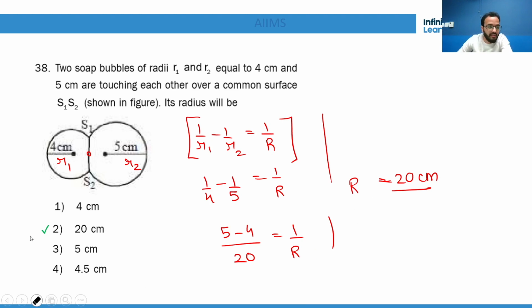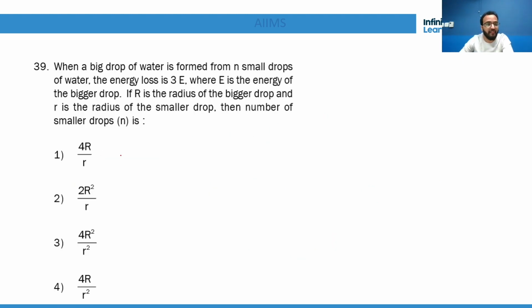Okay, so let's say it is capital R for this. Got it? Now, when a big drop of water is formed from n small drops, the energy loss is 3E. That means n small drops combined to give you one single bigger drop.